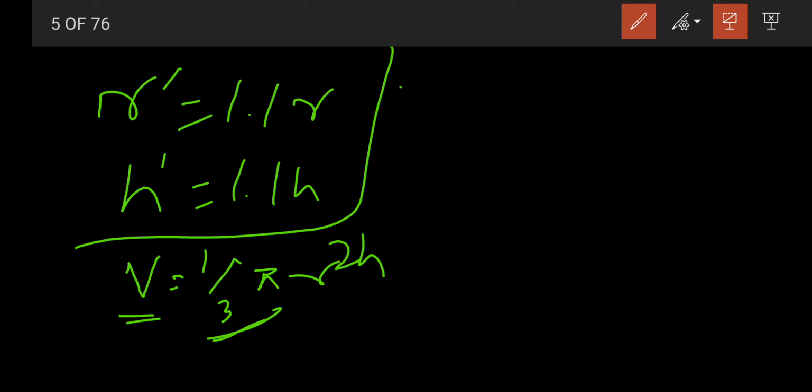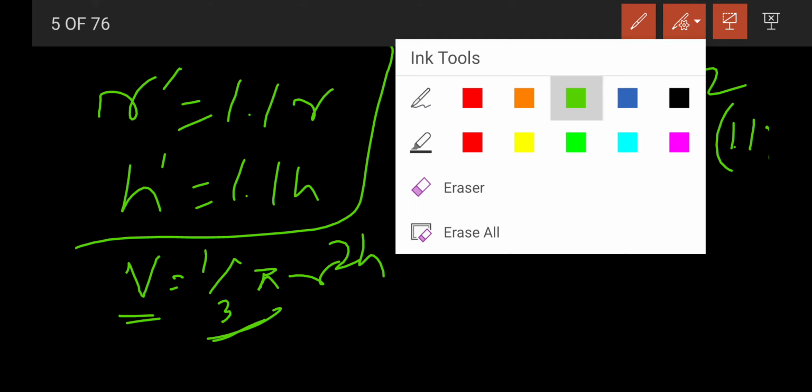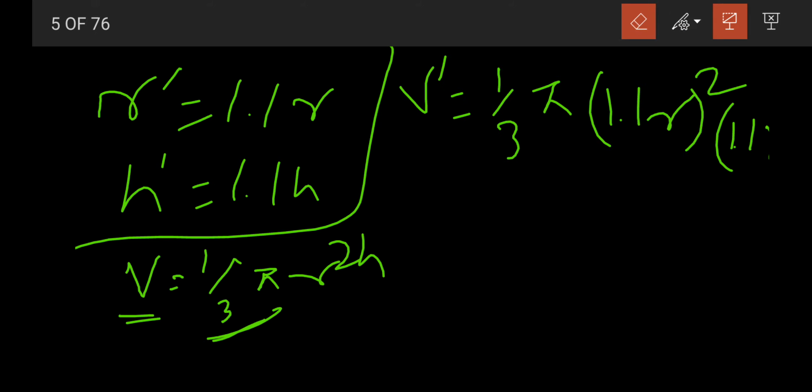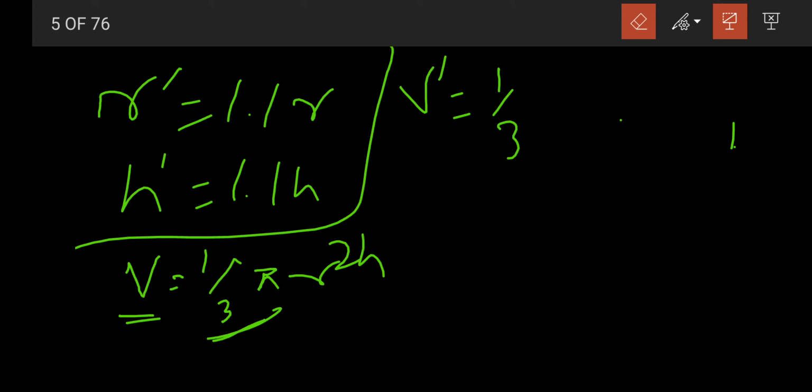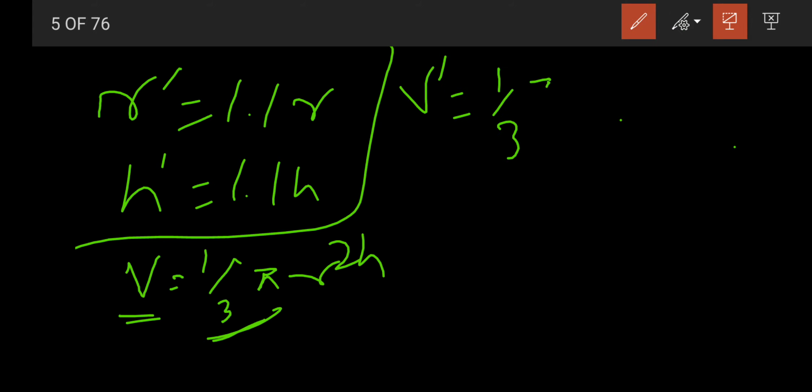Now v dash is the volume of the new circular cone, 1 by 3 pi into 1.1 r whole square into 1.1 h. Oh, sorry, let me erase something. I'm using my smartphone, so the screen is small.